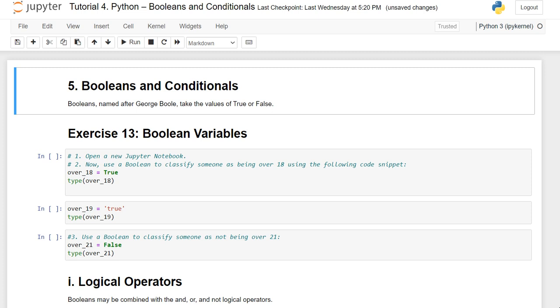Dear friends, here we are in tutorial 4 of the Data Science and Machine Learning series. Today we are going to discuss Booleans and conditions. Dear friends, Booleans are named after George Boole. They take the values of True or False. Although the idea behind Booleans is rather simple, they make programming immensely more powerful.